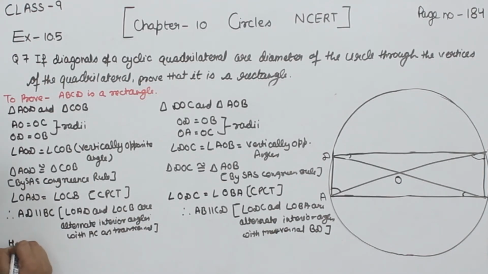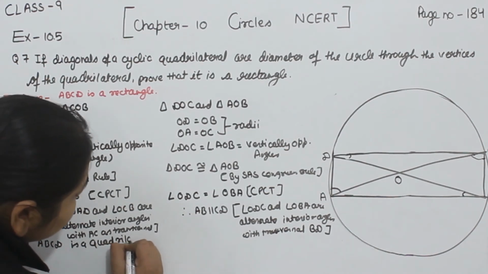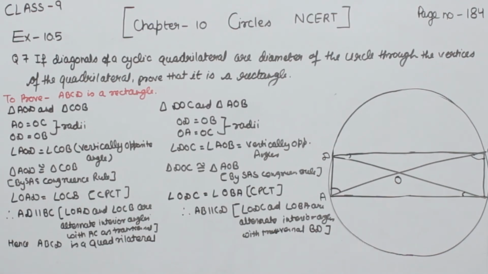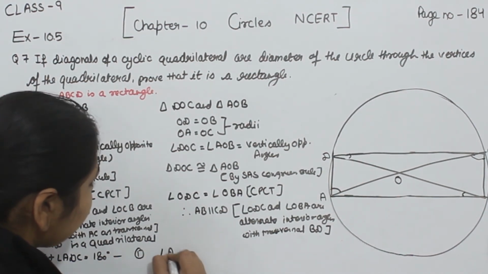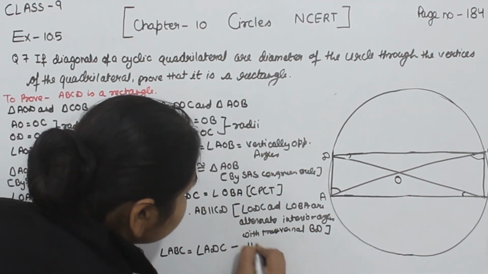So with both of them, hence ABCD is a parallelogram. Now if this one is a parallelogram, then the opposite angles of the parallelogram are equal, and adjacent angles are supplementary. So we are going to write here the angle ABC plus angle ADC, they are equal to 180 degrees, and this is equation number 1, and the angle ABC is equal to the angle ADC. This one is equation number 2.